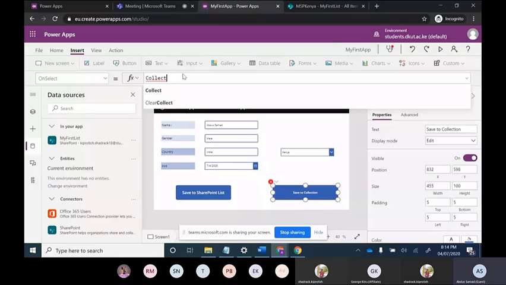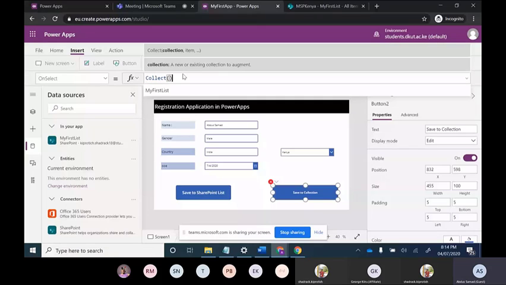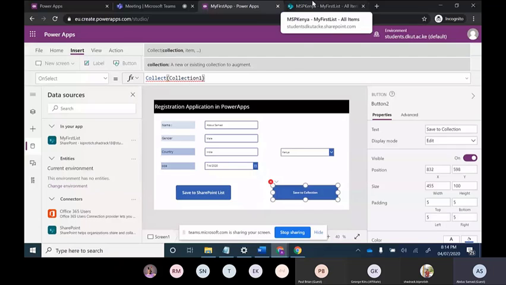So collection is there, the syntax is the same. And for this, we can give any name. We don't need to create any collection earlier, unlike a data source. Firstly, we will have to create a data source, and later on we can perform operations. But for collection, we can perform operations at that time only.